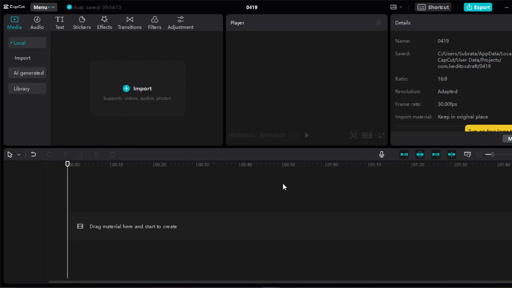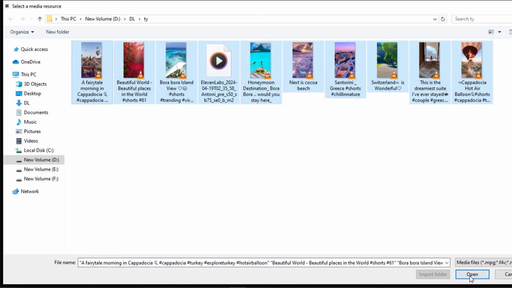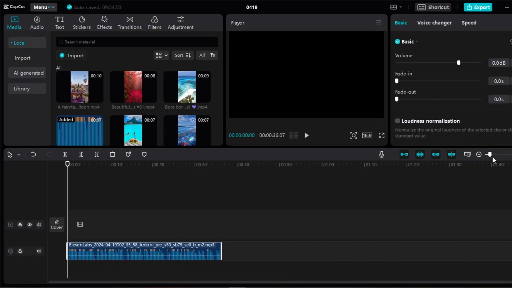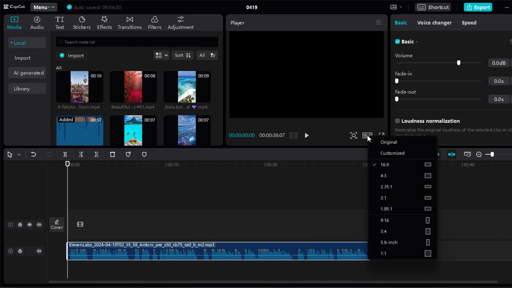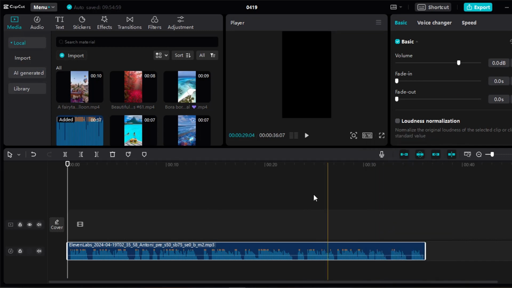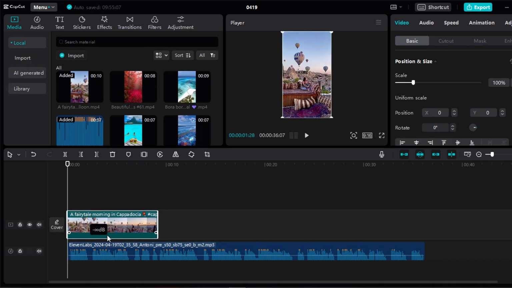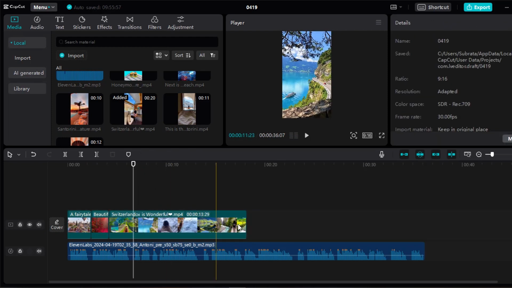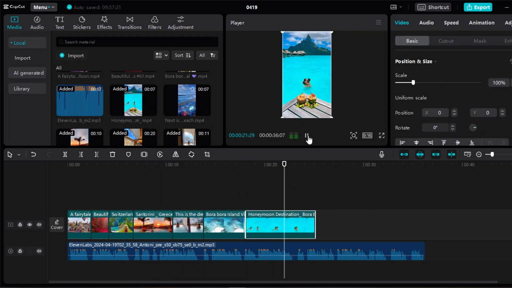I have already downloaded some footage from YouTube and free websites. I will first import them into Capcut. Now drag the voiceover file over the timeline. Change the video format to 9:16. Now drag all the videos one by one over the timeline. Match the video with the voice. Use 3 to 4 seconds clip of each video. Listen to the audio and adjust the clips.